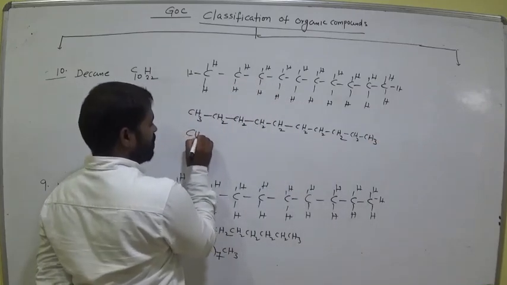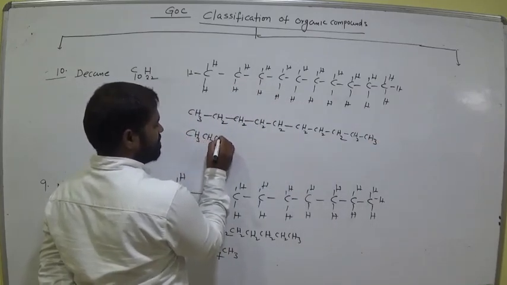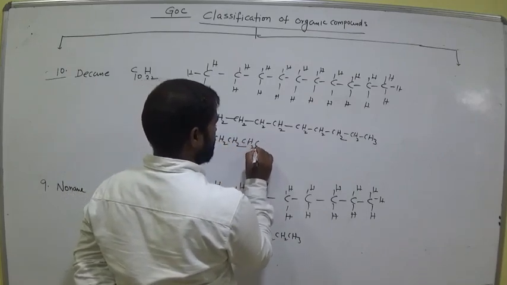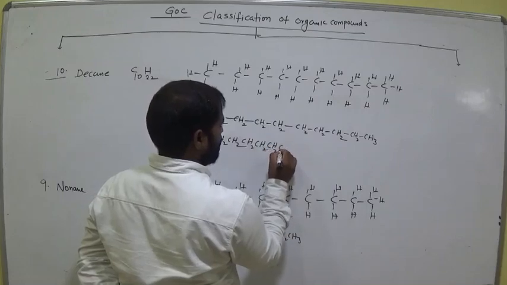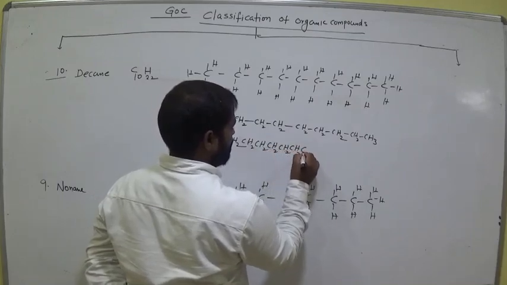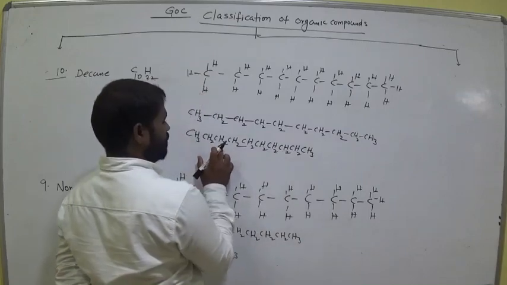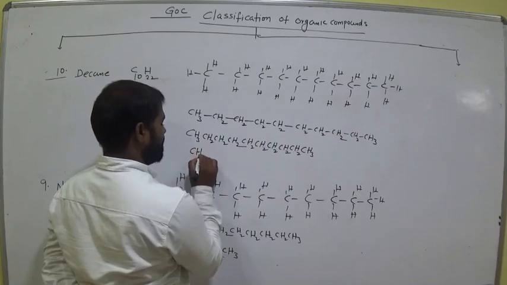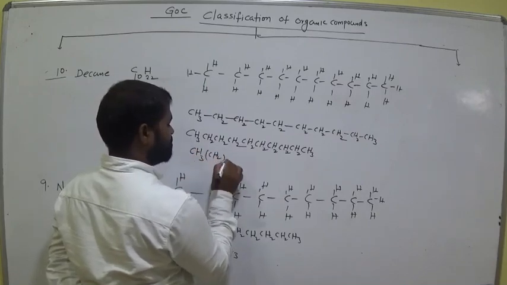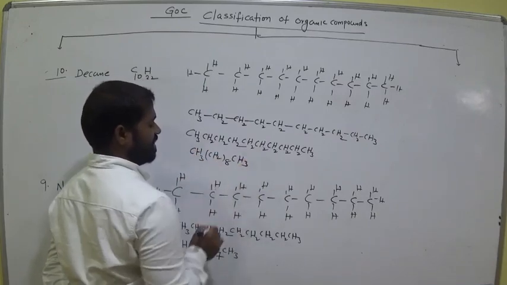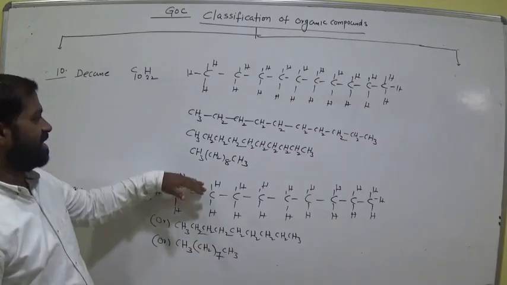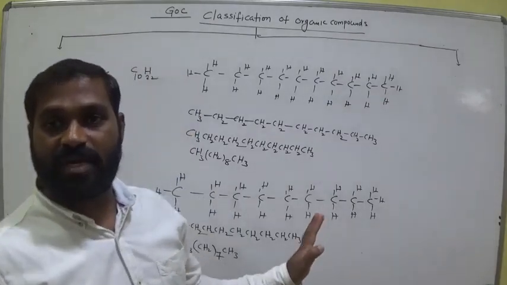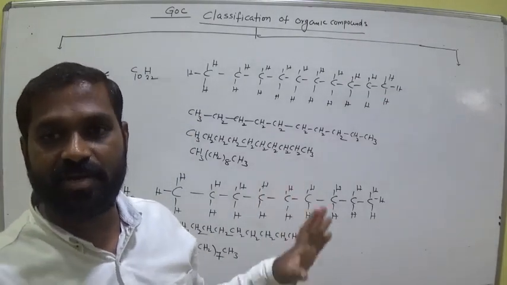So this can also be CH3, CH2, 8 times, CH3. Is it clear? So 8, 9, 10 carbons, so decane. So these are all the expressions of alkanes, which are called hydrocarbons, saturated hydrocarbons.